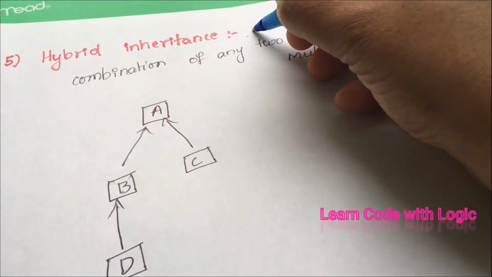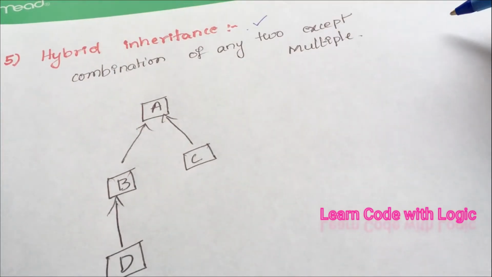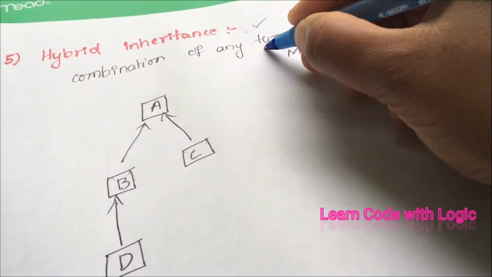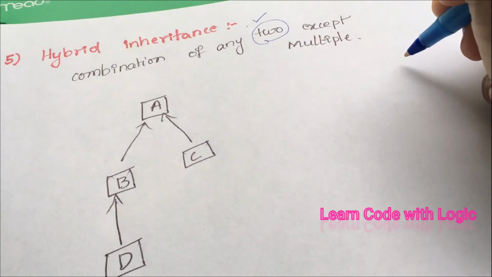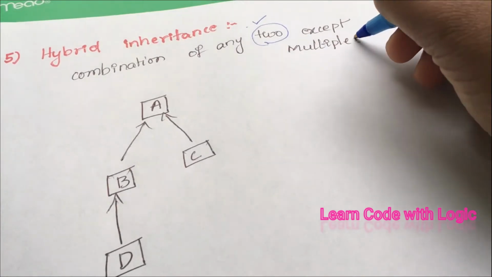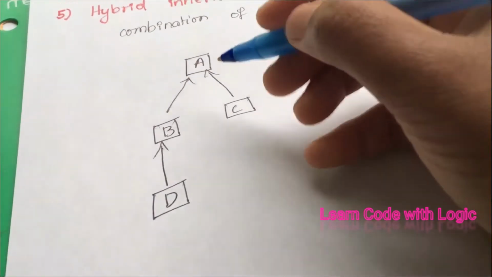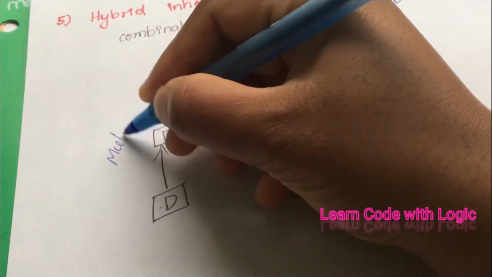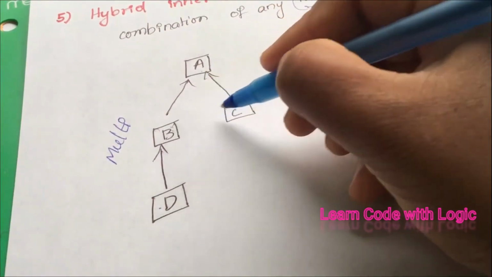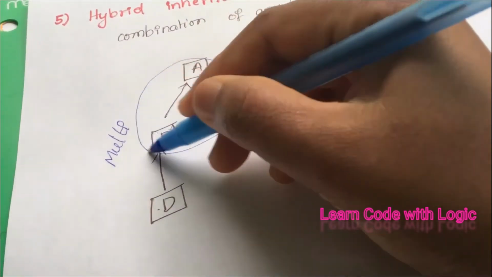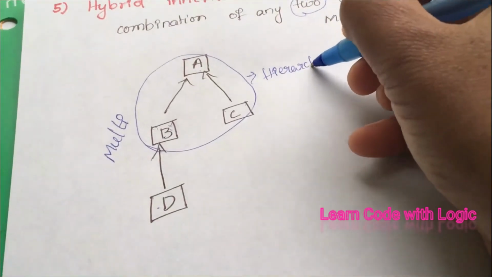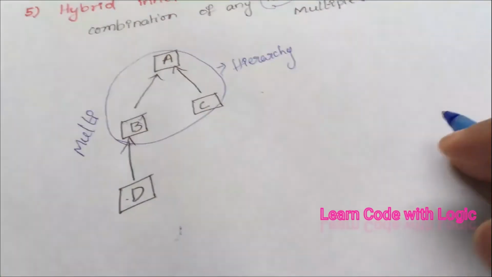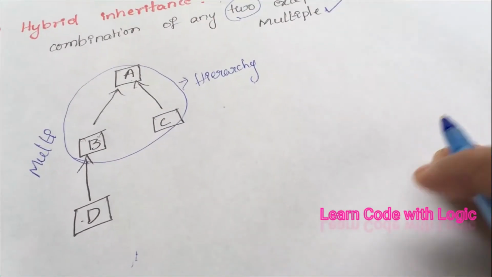The last inheritance is hybrid inheritance. This is not any specific inheritance. This is just a combination of 2 or more of the above types except multiple inheritance. Now let's see A, B, D. This is multi-level. If you see A, B, C, this is again hierarchy. So we have a combination of 2 inheritances here. That's why this one is called a hybrid inheritance.